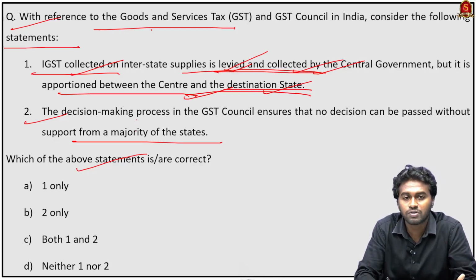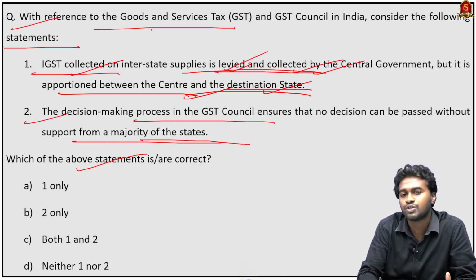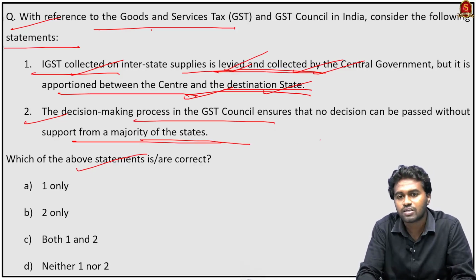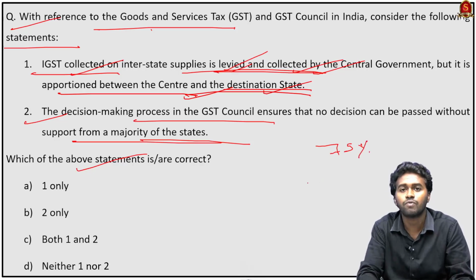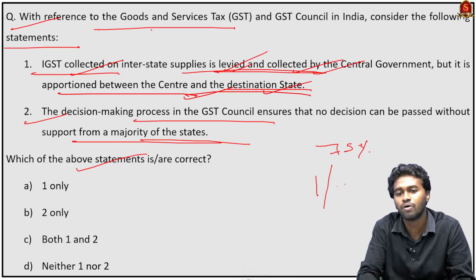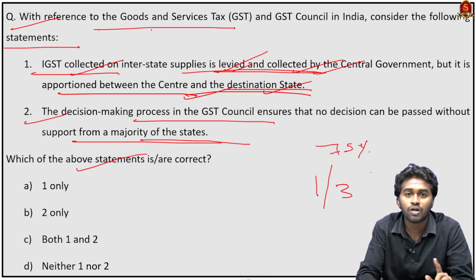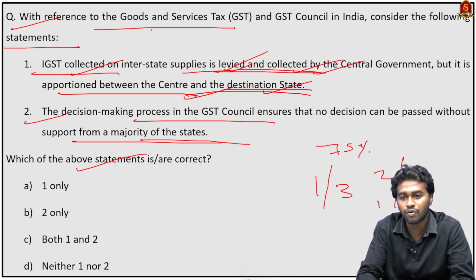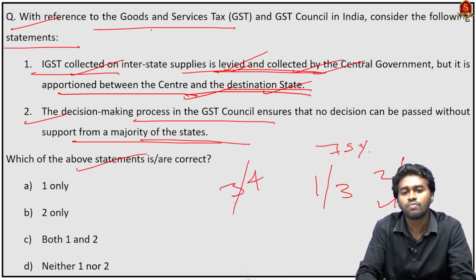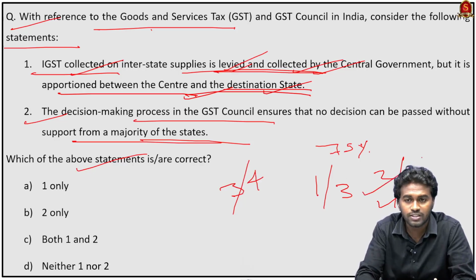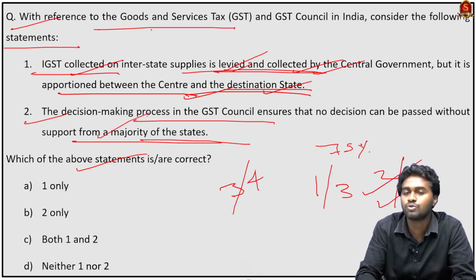And the decision making process in the GST Council ensures that no decision can be passed without support from the majority of the states. For taking a decision in the GST Council, we need a total vote weightage of 75%. If you take the weightage of the central government, it will come only around 1/3. At the same time, the weightage for all the states is 2/3. Therefore, the states have more weightage, and to take a decision, we need a weightage of 3/4. And to achieve this 3/4, the support from the majority of the states is required. Therefore, the statement 2 is also correct.